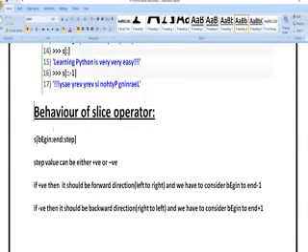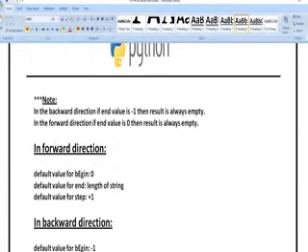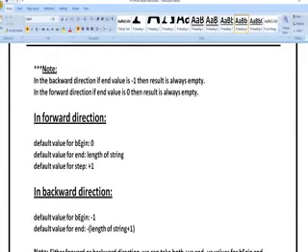Here we can perform positive value operations or negative value operations. While performing the operation, the beginning value will be 0, and the ending value will depend upon the input given by the user. In the negative manner, the beginning value will be -1 and the ending value will be based upon our input.